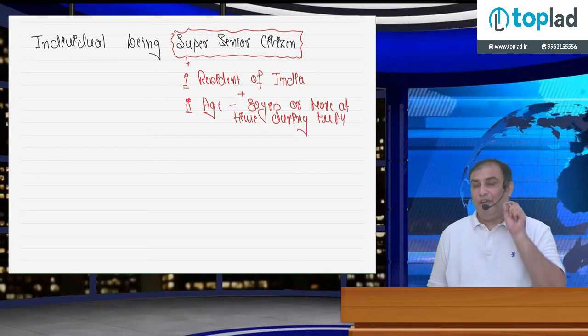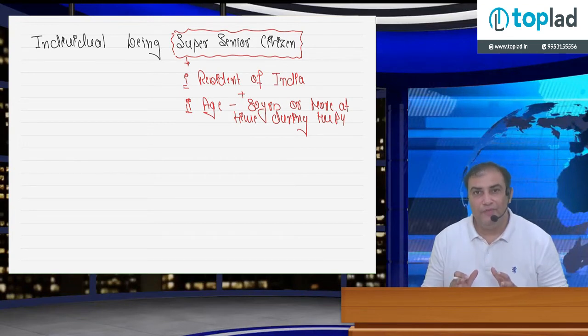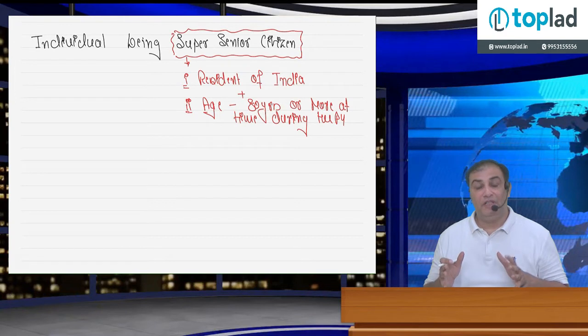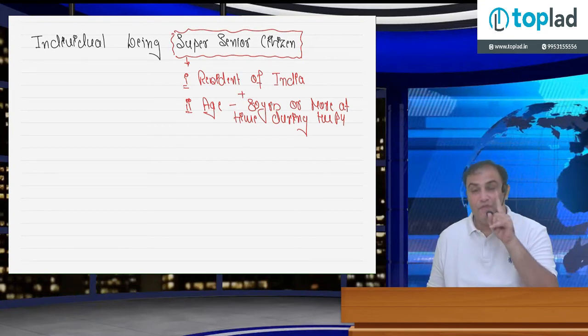An individual who is 80 years or more at any time during the previous year, it means any individual who has celebrated the 80th birthday, he or she has attained the age of 80 years at any time during the previous year, is a super senior citizen. Condition number 1, he or she must be a resident of India.